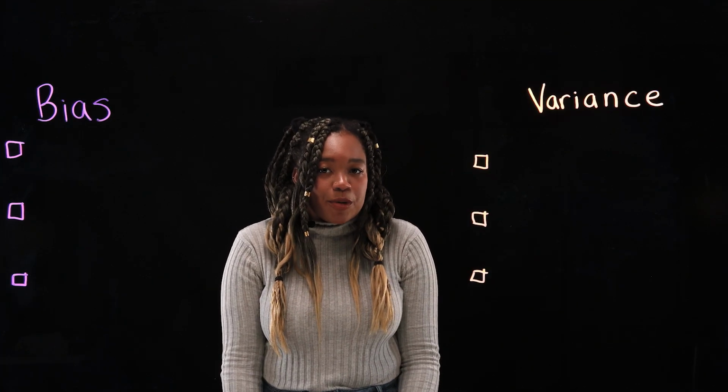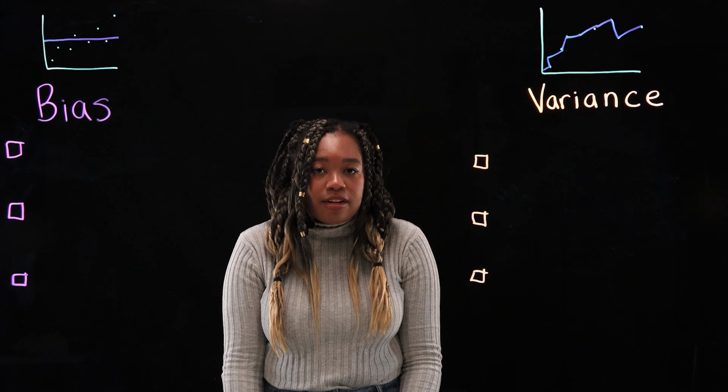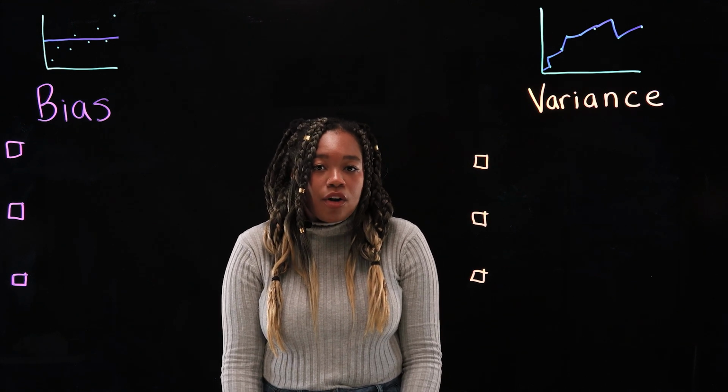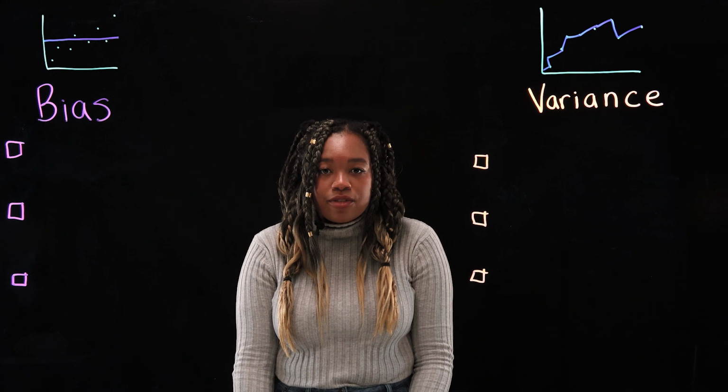In a previous video on our channel, we talked about how overfitting and underfitting can affect machine learning models. But let's dive deeper into the root cause of the problem, which is bias and variance. So what do those terms mean? Bias and variance are two types of error that can lead to underfitting or overfitting in machine learning models. Let's talk about bias first.